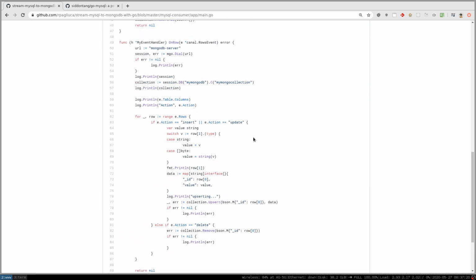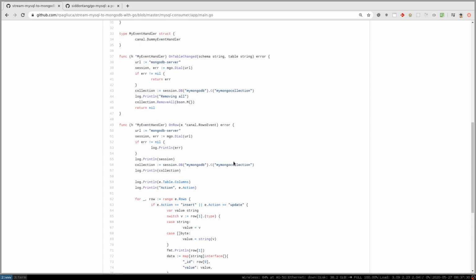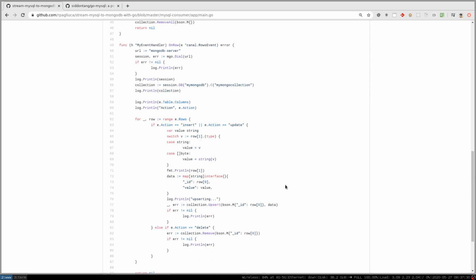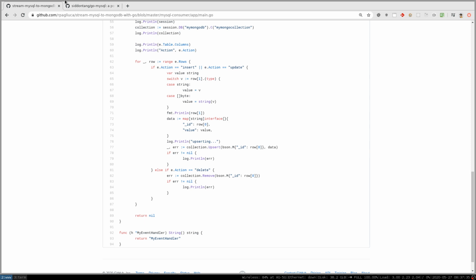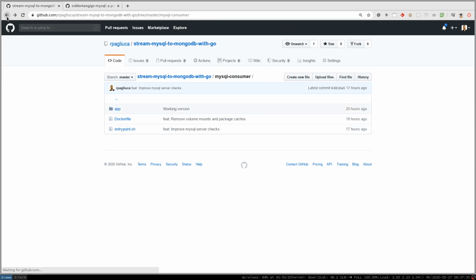Okay, so if you want to change that and store the changes into an Elasticsearch server, it's 100% possible using this same implementation here. You only need to change this loop here, and store wherever you want. Okay, so let's actually run the demo here.